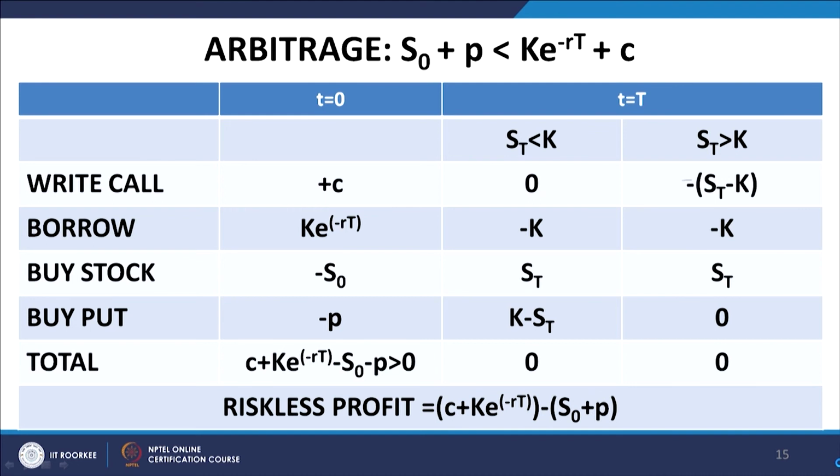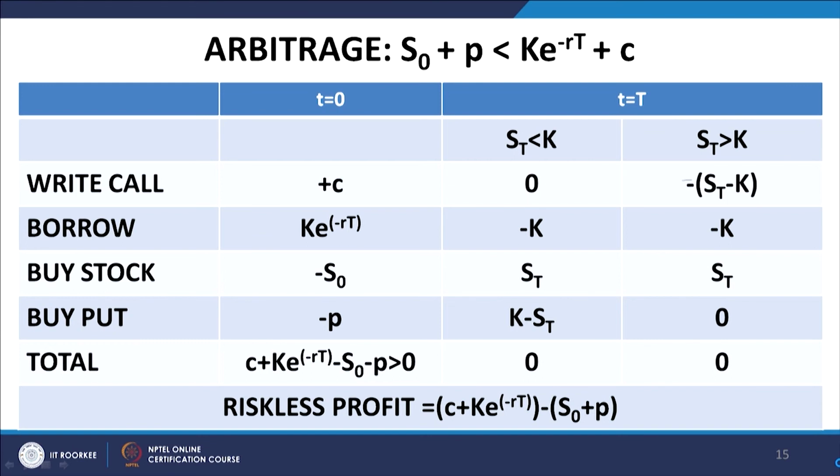and the stock will be worth S t irrespective of what market segment we are talking about; it will be the price of the stock at that point in time. As for the put, you take a long position in the put, so you are paying a price for that, and therefore the cost is minus P, a cash outflow.